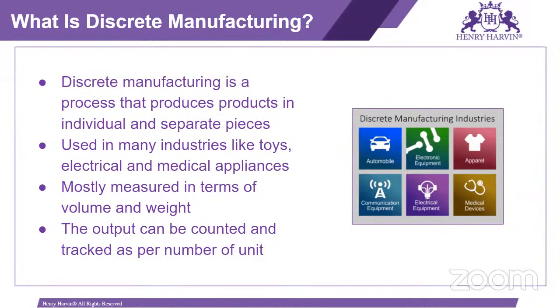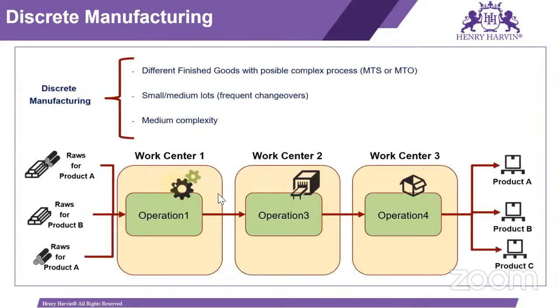The difference, if you compare with repetitive manufacturing, is that in repetitive manufacturing we are manufacturing the material based on the period, but in discrete manufacturing we are manufacturing the material based on the order base. So in discrete manufacturing, there are different finished goods with possibly complex processes, and we can use make to stock or make to order also. MTS and MTO, I have already explained.